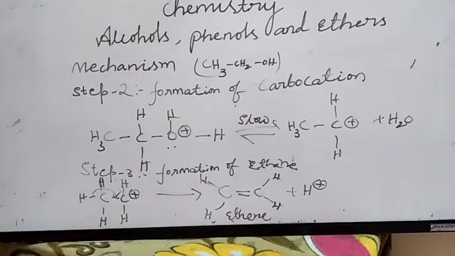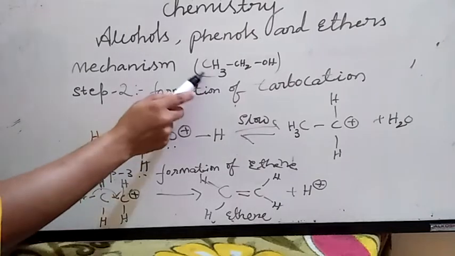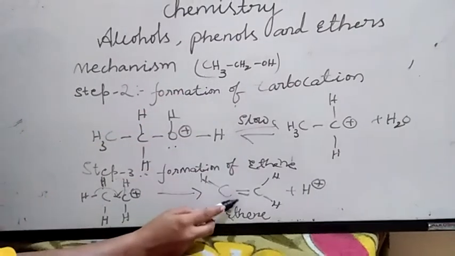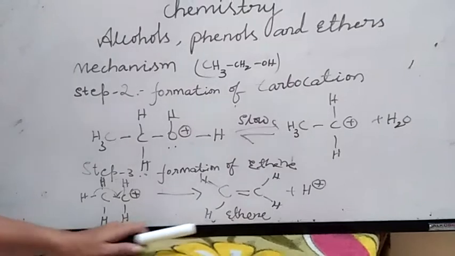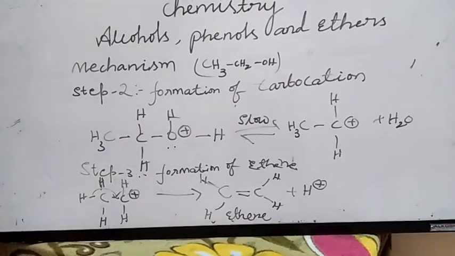This is about the mechanism of dehydration of ethanol to ethene. Here, I am taking ethanol as the reactant and CH2=CH2 as the product. Sorry, so ethanol to ethene. This is about the mechanism.